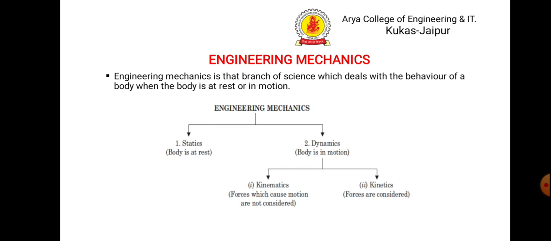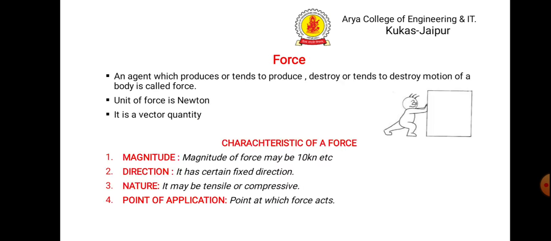Now, dynamics is again divided into two further categories. One is kinematics, which means in this the forces which cause motion are not considered, and one is kinetics. It means in this we will also have to consider the forces. What do you mean by force? It is an agent which produces or tends to produce, destroys or tends to destroy motion of a body. Okay, it is known as force. The unit of force is Newton, and we know that it is a vector quantity.